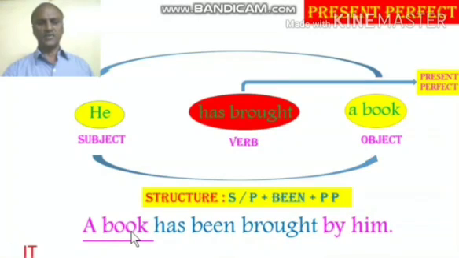When we say a book, the subject, when you reduce that, again we get it as the subject, which is the third singular. So the verb has to be has. Then as per the structure, been. Then past participle of the verb brought is again brought. Hence the answer is a book has been brought by him.